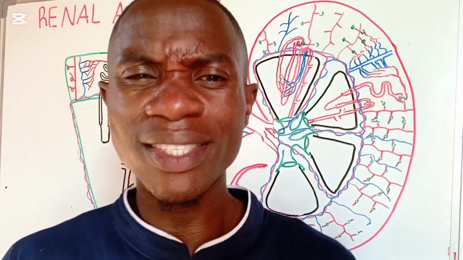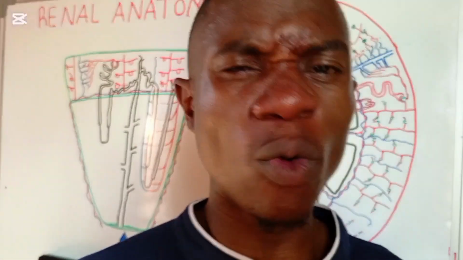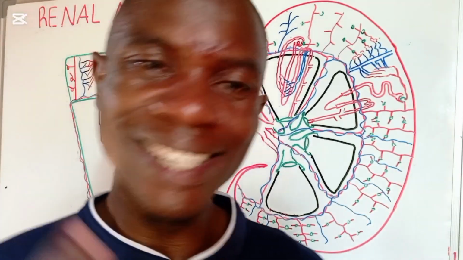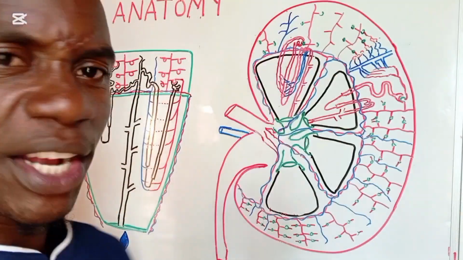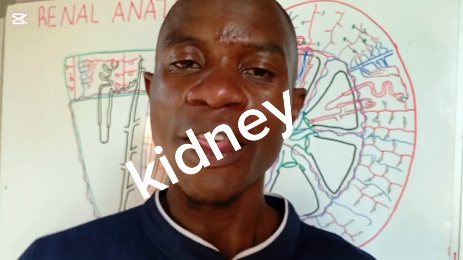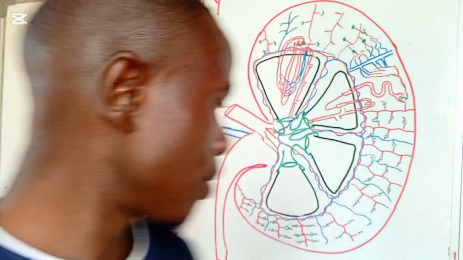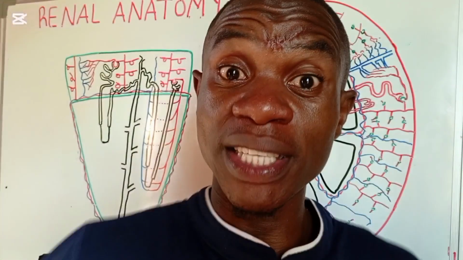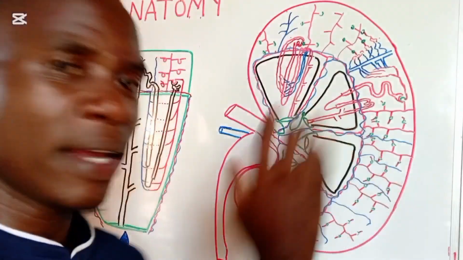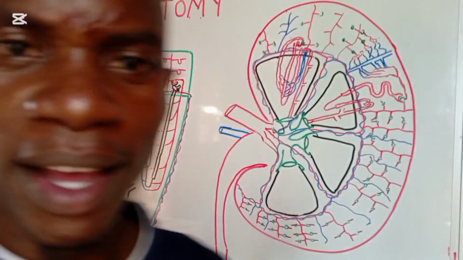Having looked at the role of the urinary system, we want to go now into these components part per part. We are going to be starting with the one which is very important, and that is none other than this big man you are seeing here. This one is what we call the kidney. This is where much of the work is going to be done, because the rest of the parts are going to be receiving everything that has been manufactured or filtered by this big guy we are calling the kidney.